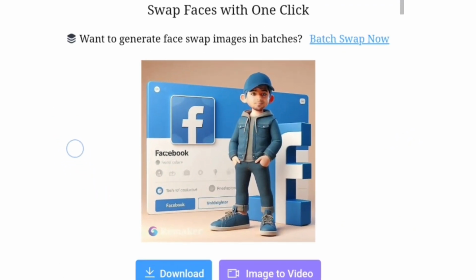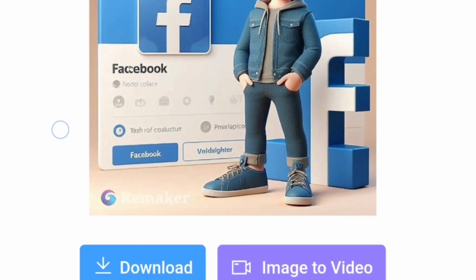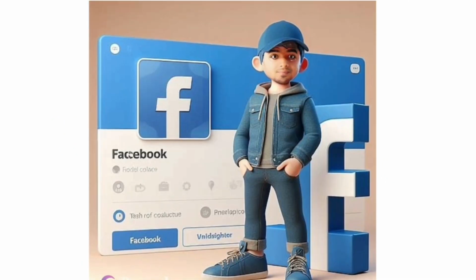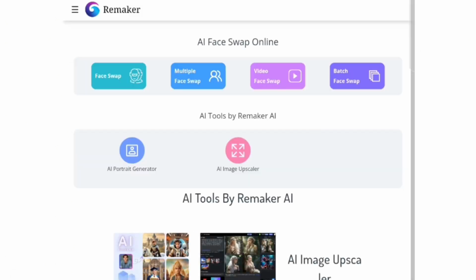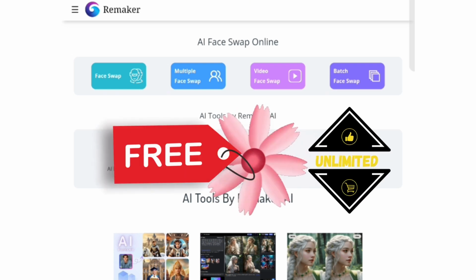Once your face is matched up, feel free to play around with different prompts and see what works best for you. And don't forget to explore the app further for even more options and features. And the best part, it's all free and unlimited.